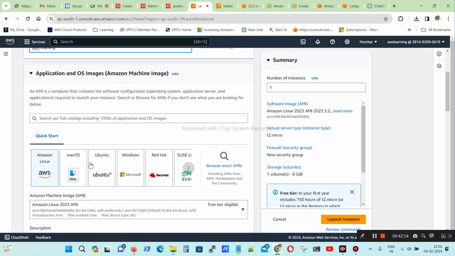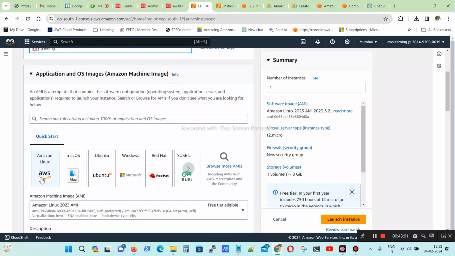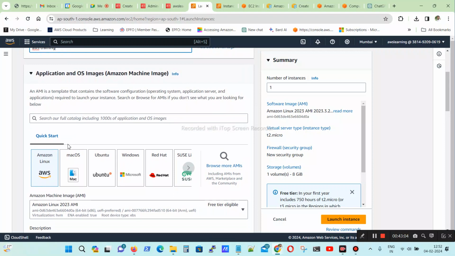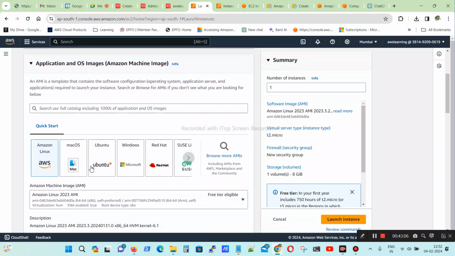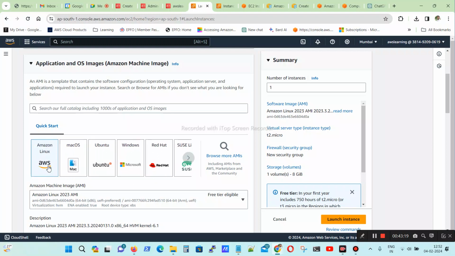Next are the application and OS images, meaning what flavor you want. After that image, we need to install the OS. There are different OS flavors: Amazon Linux, Mac OS, Ubuntu, Windows and Red Hat. Most of the time we use the AWS one.